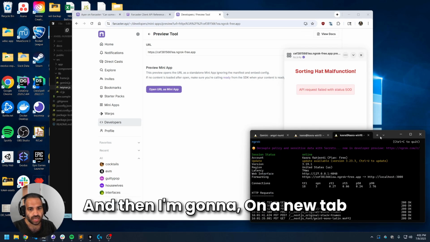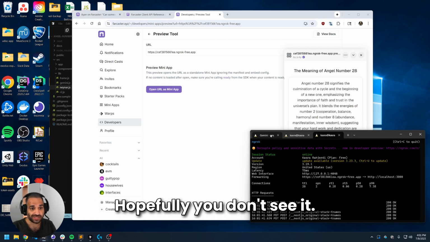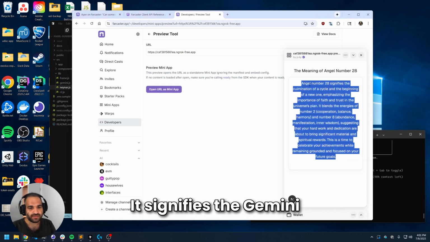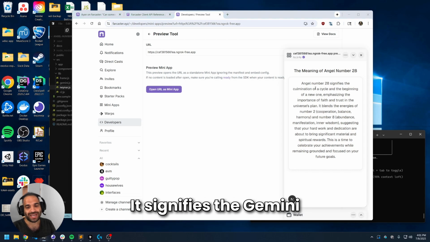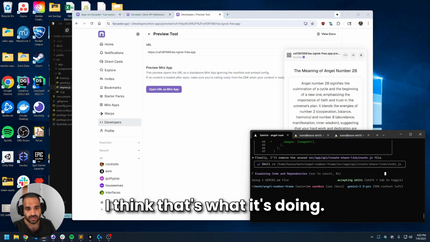Then we're going to come, let me just keep that open so we can see it. And then, on a new tab, because I don't want you to see it, I'm going to put in my environment keys. Hopefully you don't see it. Let's find out. And then Gemini gives you some free if you don't put in the ID, I think. I think that's what it's doing.